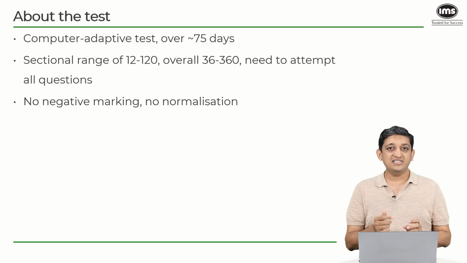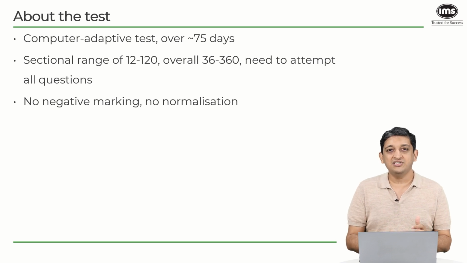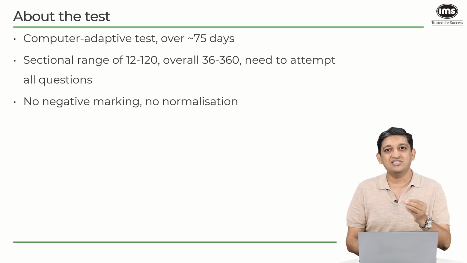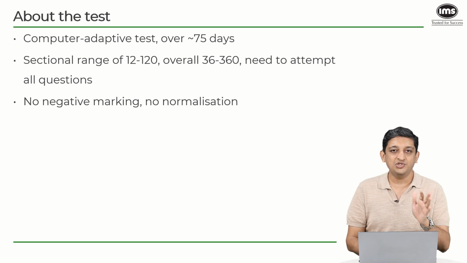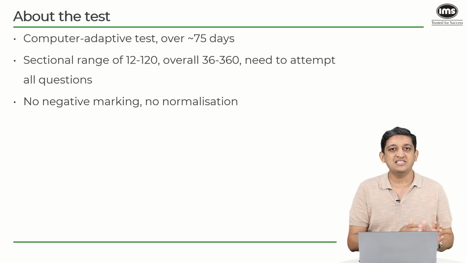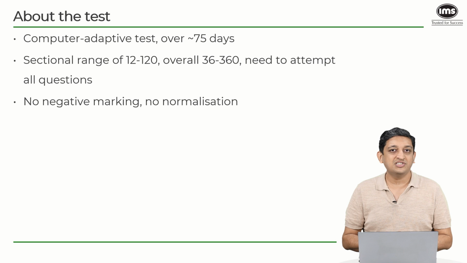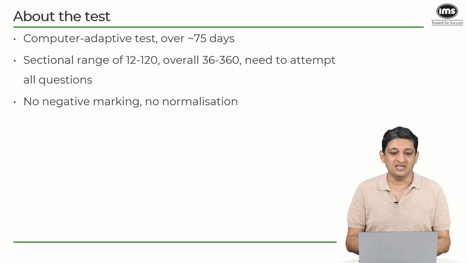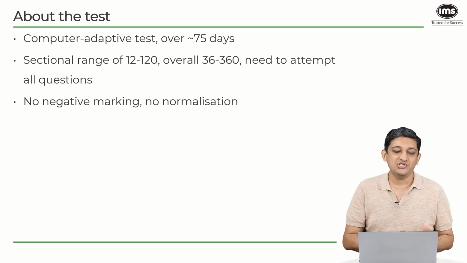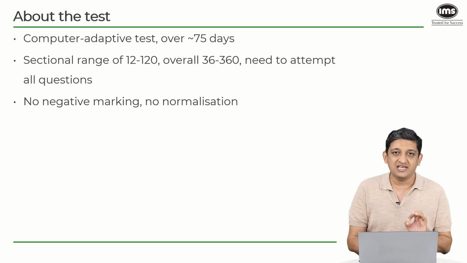In terms of the scores, you will get a provisional score almost immediately once you submit the test. As soon as you submit the test, you will know what score you have got. Then, after a couple of days, you will get your final score, which will be more or less similar or the same as the provisional score, unless there are some variances. Typically, your final score will be the same as your provisional score.